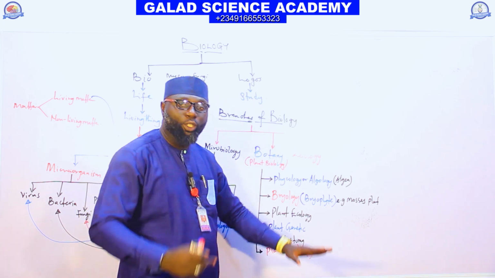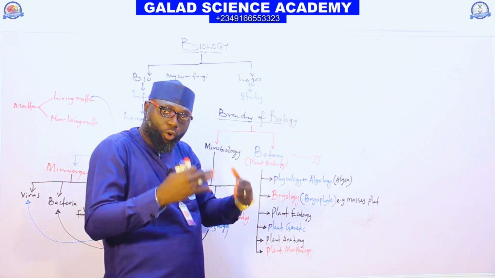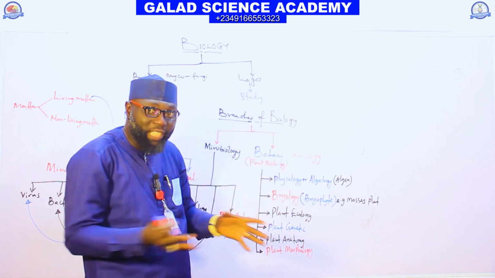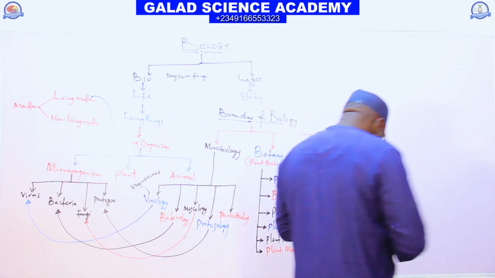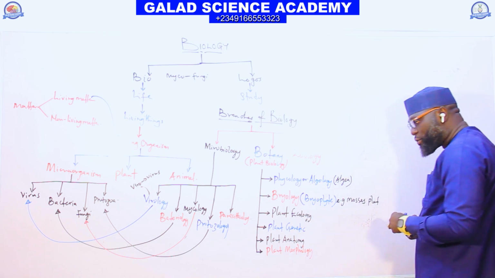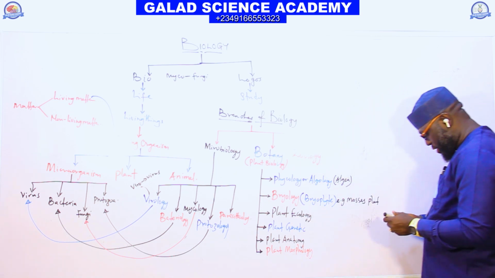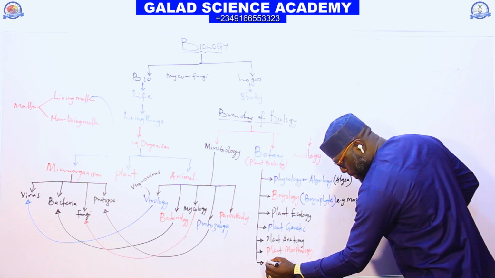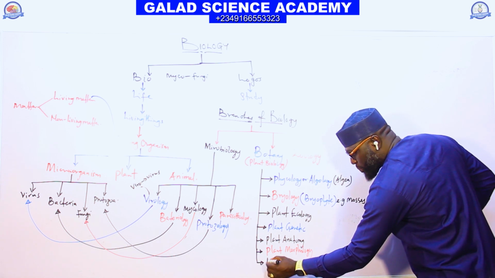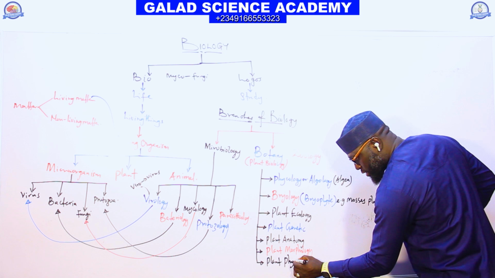Plant morphology is the study of external features of plants, like leaf, root, and stem, their outside properties. So the next one, we have what we call plant physiology.